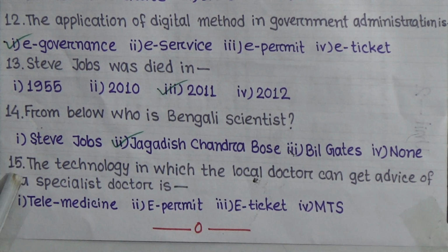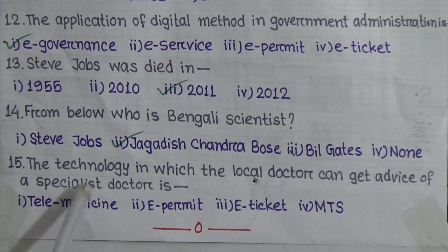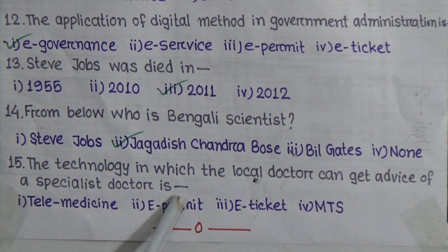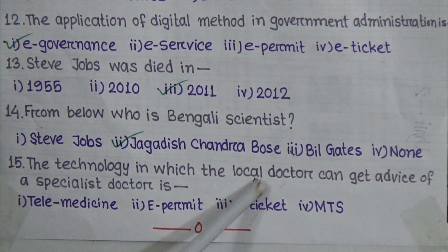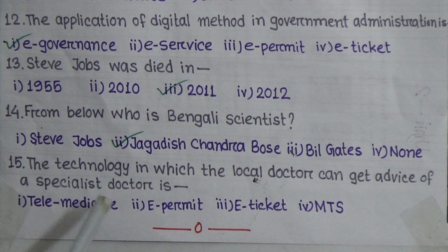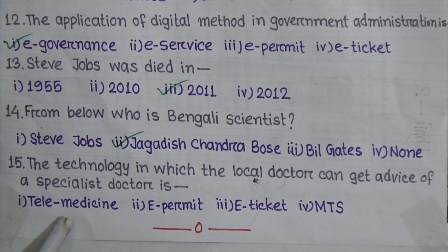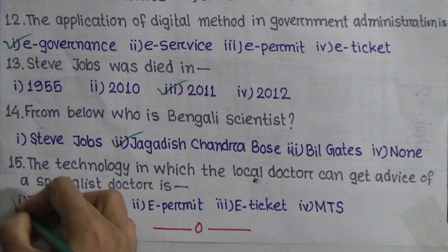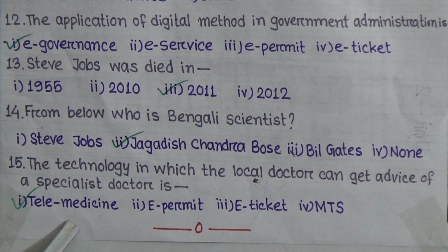Question number 15 and our last question. The technology in which the local doctor can get advice of a specialist doctor is telemedicine, e-permit, e-ticket, MTS. Can you guess? Yes, it will be telemedicine, and we can call it e-telemedicine or e-healthcare.